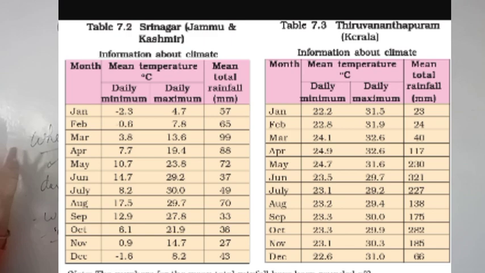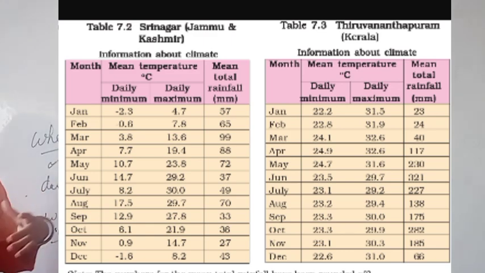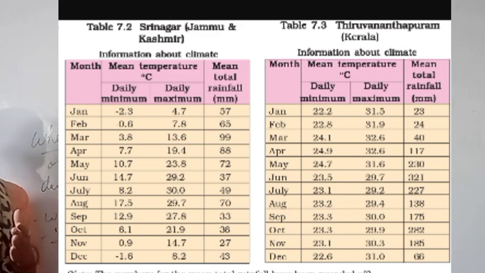So the two places, Srinagar in Jammu and Kashmir and Kerala, are here. We see in the table there is a difference in climate between Jammu and Kashmir and Kerala. Kerala is very hot and wet in comparison to Jammu and Kashmir, which has a moderately hot and wet climate for a part of the year. Similarly, there are such places in western India, for example Rajasthan, which will also show that the temperature is high during most of the year.